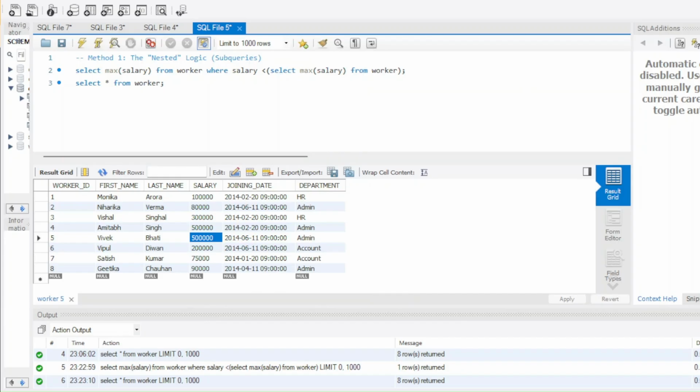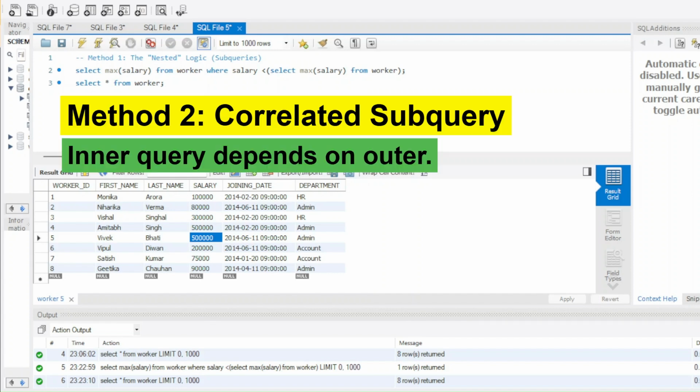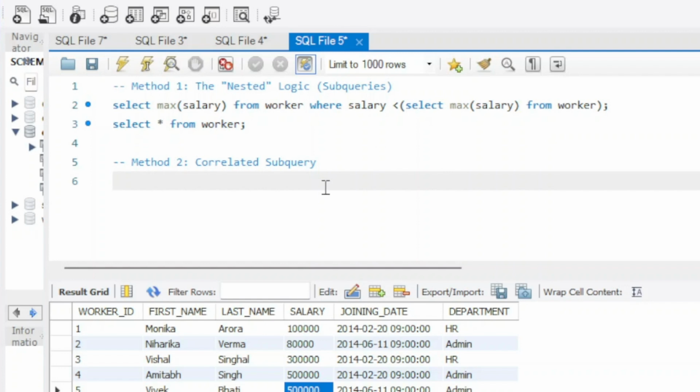This is great for quick 5-minute task. It's readable and easy to understand. But what if interviewer asked to calculate the fourth highest salary? Then we have to move forward to the second method that uses the concept of correlated subquery in SQL. First, let's type this query using the correlated subquery.